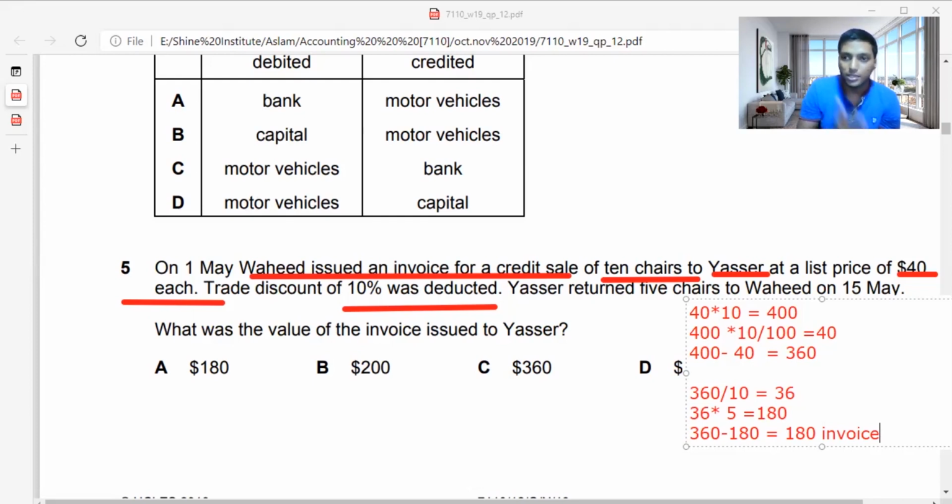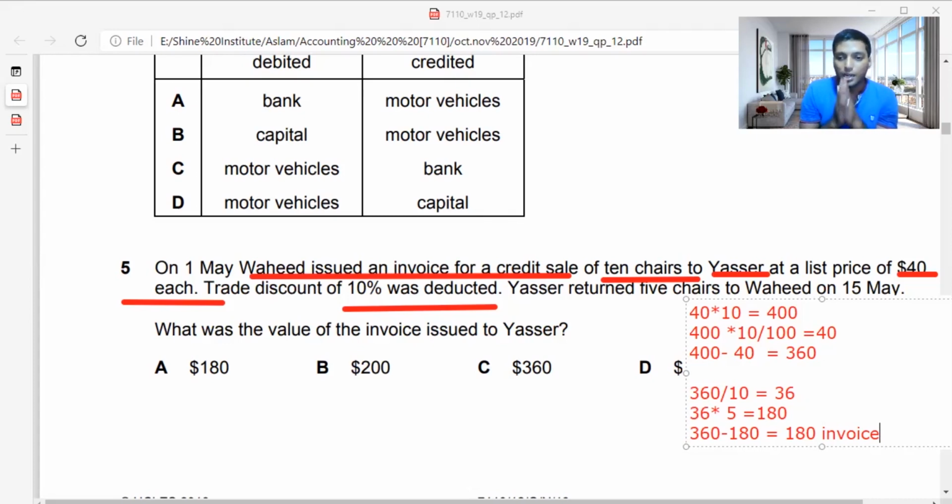So when Yasir is returning the goods to Wahid, it's not a part of this invoice. They would have said it is a debit note, which is sent from Yasir to Wahid. What is the debit note? Debit note means the return outwards which has been made from Yasir to Wahid. From Yasir's side, it's a debit note. From Wahid's side, it's a credit note, guys.